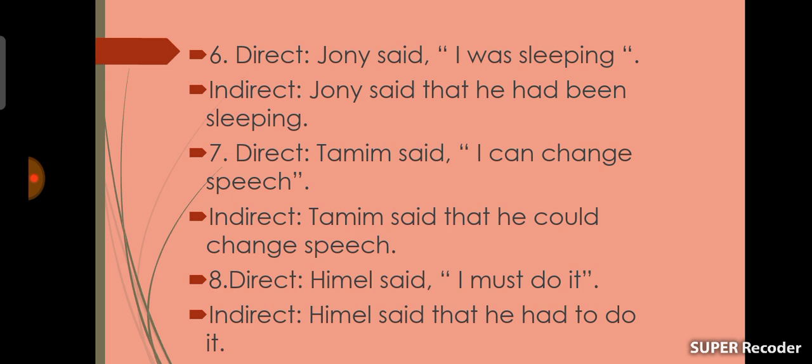Number 8, direct. Himel said, I must do it. Here you should remember that you should use had to instead of must. So indirect sentence will be, Himel said that he had to do it. Here we have used had to instead of must. Okay, dear students, move on to the next rule.